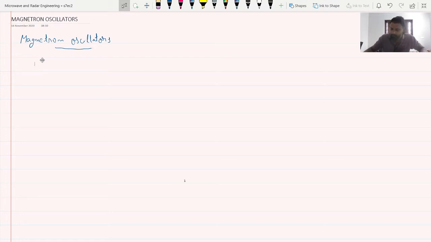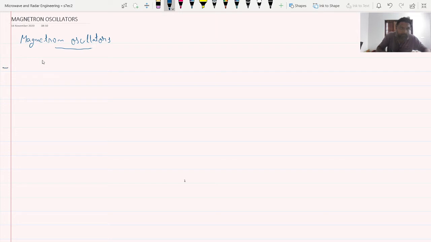Here, we will discuss the magnetron oscillator, which is classified under M type tubes. Already I have discussed the different categories. It is also called a high power microwave oscillator. So magnetron oscillator is nothing but a high power microwave oscillator.